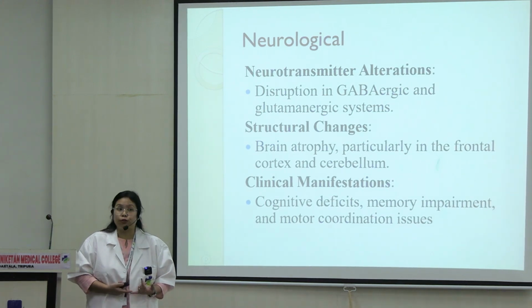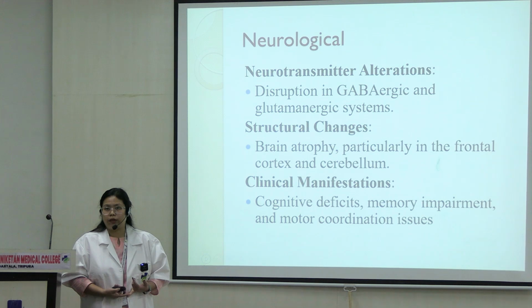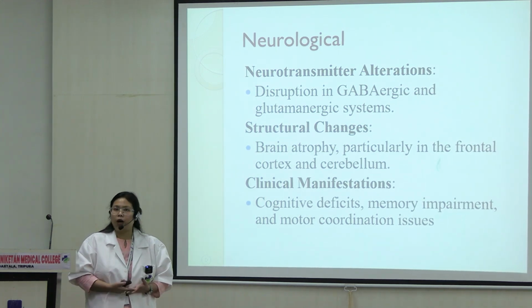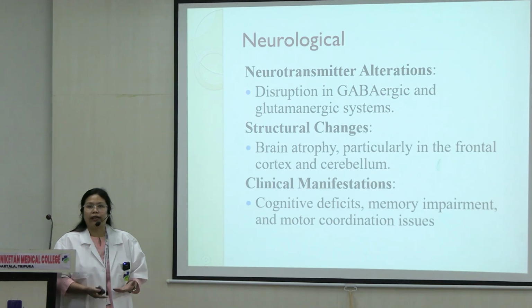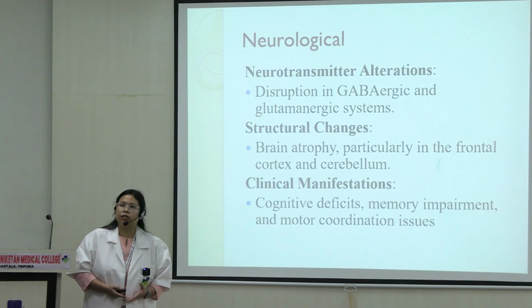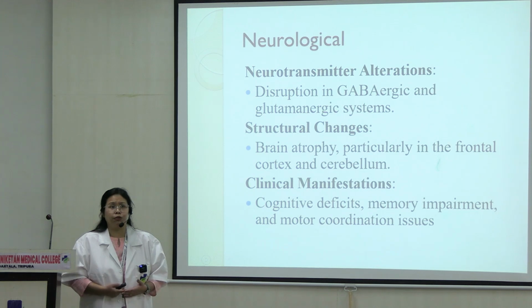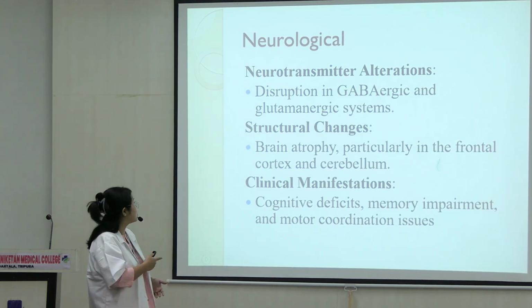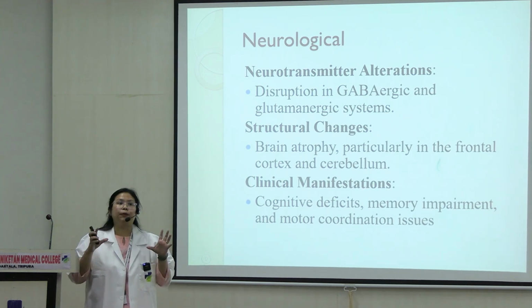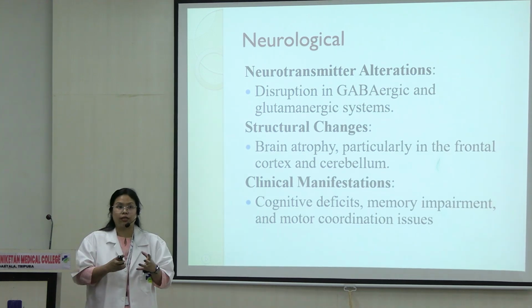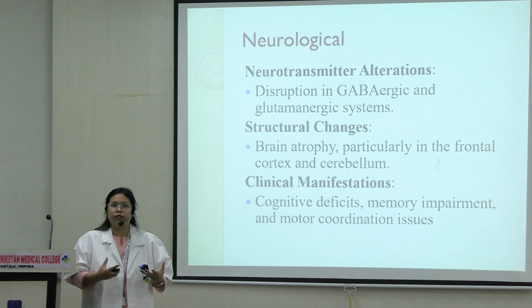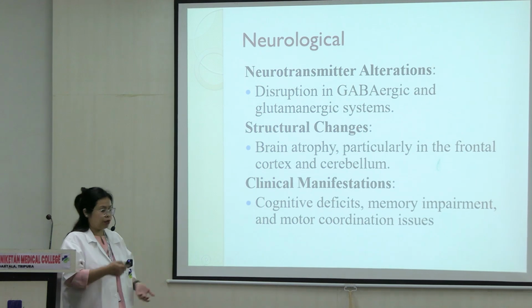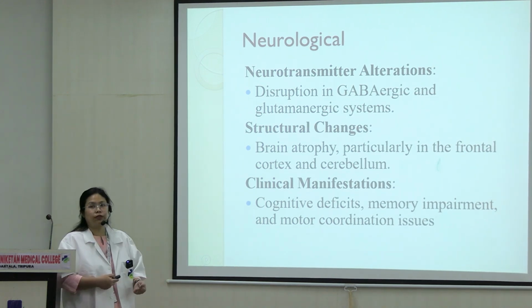They are always confused. They do not make sense when they talk. They have memory impairment. Even the way they walk is not correct. Why all of these things? Because, even if you do a CT scan of those patients, you would see that the brain is atrophied, as it is mentioned here, brain atrophy, meaning the brain shrinks. So as the brain shrinks, so does the function of the brain, right? It's like an old man's brain. So they cannot remember anything properly because of the effect of alcoholism.